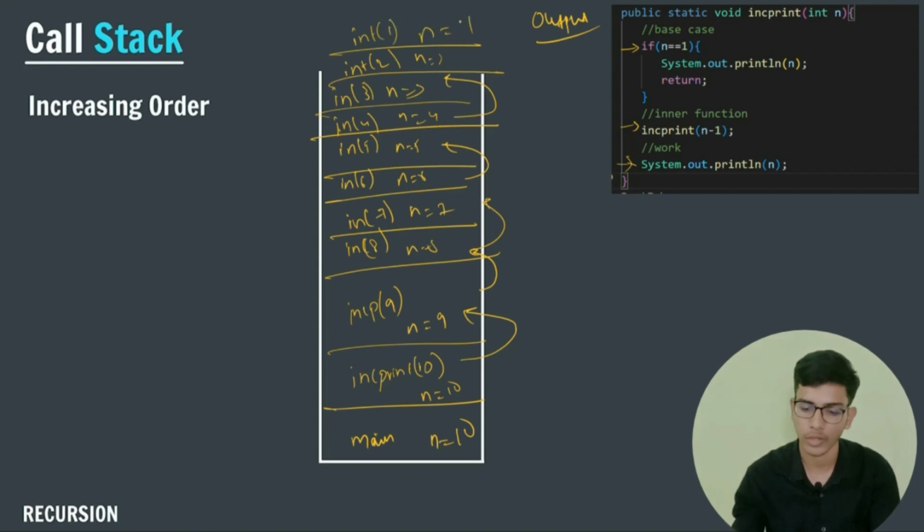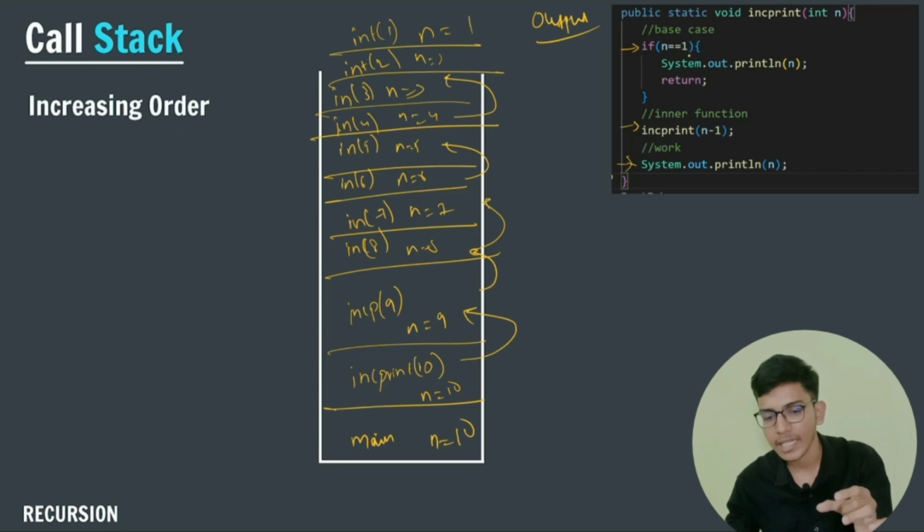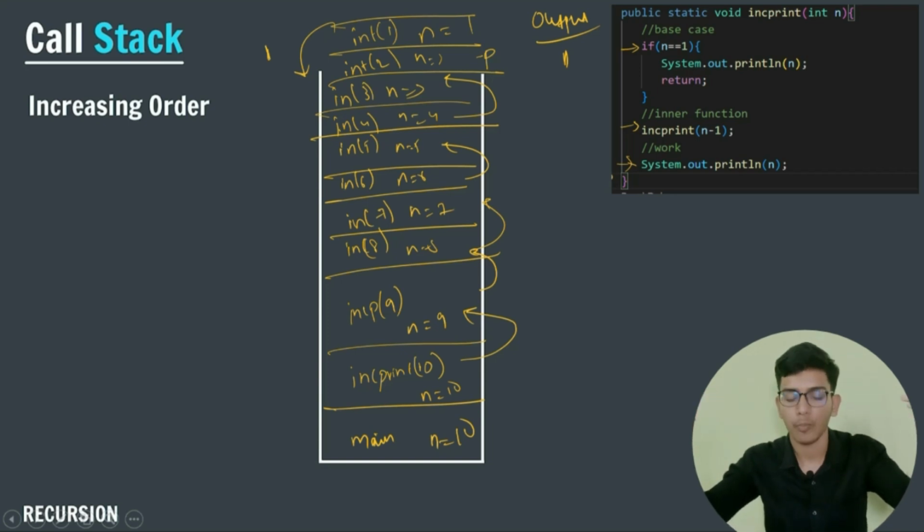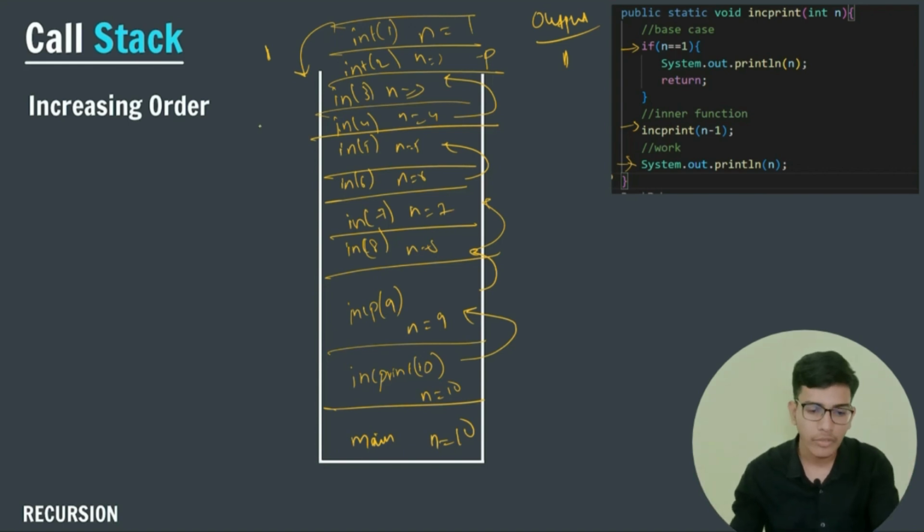1, now n is equals to 1. You can see that if n is equals to 1, then print the value of 1. So this will print the value of 1 in the output, and the control will be handed over to the previous function call. So the control comes from n equals 1 to my previous function call. From this, I will print the value of n. You can see that I am printing the value of n.